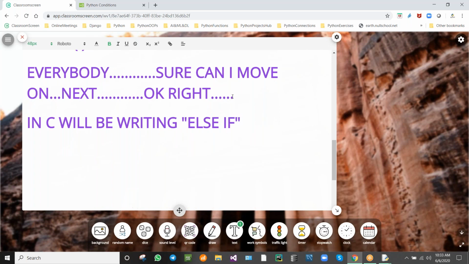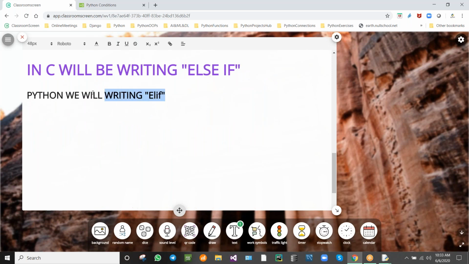But in Python we'll be writing like this. Okay, so this is the difference. You need to notice the difference.